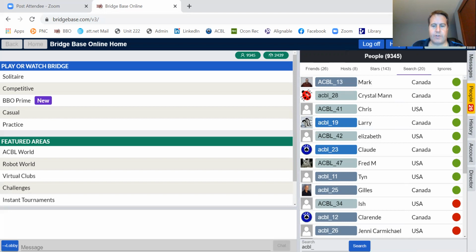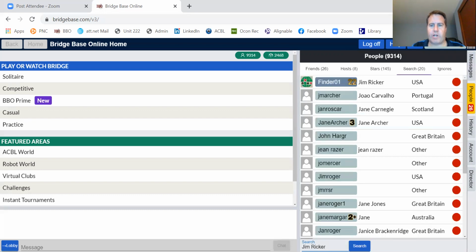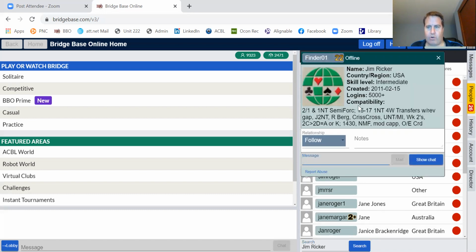So if you want to search for somebody, this is how you do it. You type in their name. If you know their BBO name, you can just type that in. And if they have their name in their profile, it sometimes will work to pop up the one. So let's say you wanted to search for the 2019 Bridge Teacher of the Year, Jim Ricker. He has some great books that I teach from. So anyway, you want to search for Jim Ricker. And it comes up, Jim Ricker, Finder 01.